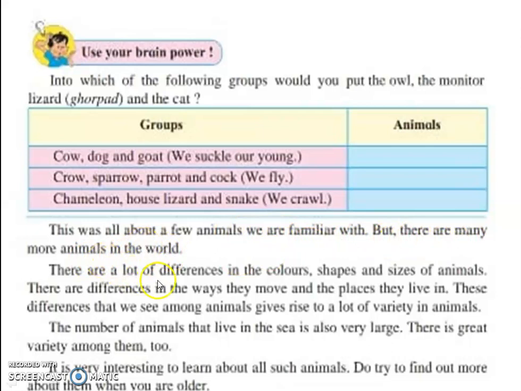Okay, this is all about a few animals we are familiar with, but there are many more animals in the world. There are a lot of differences in the colors, shapes, and sizes of animals. The differences that we see among animals give rise to a lot of variety. The number of animals that live in the sea is also very large. There is great variety among them too. It is very interesting to learn about all such animals. Try to find out more about them when you are older.